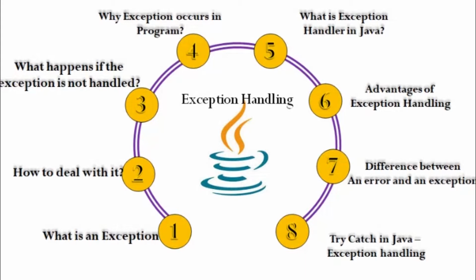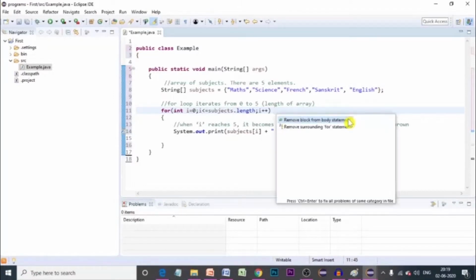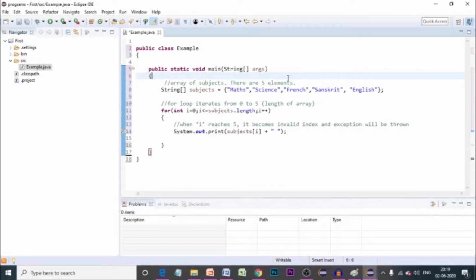So before we begin with what is an exception, let's see one of the programs and what will be the output of the program. Here we have an array subjects consisting of 5 elements, that is maths, science, French, Sanskrit, English.